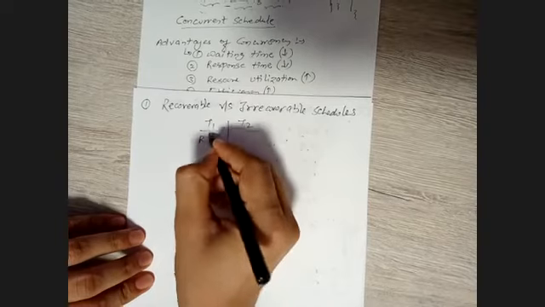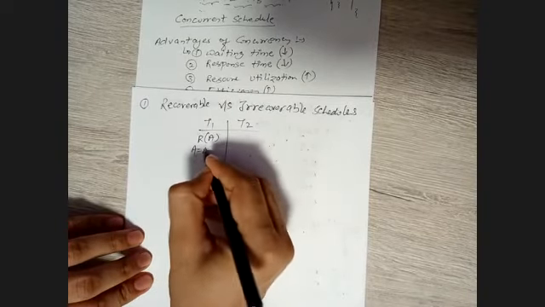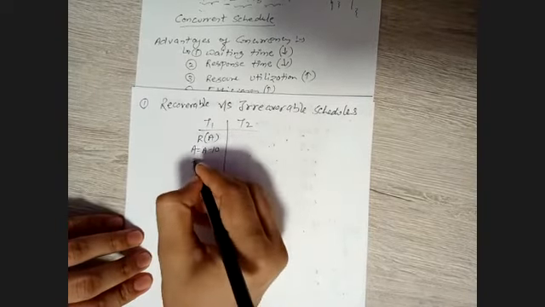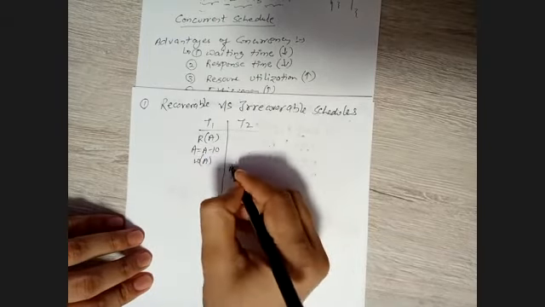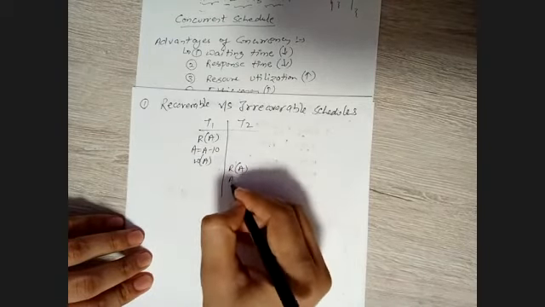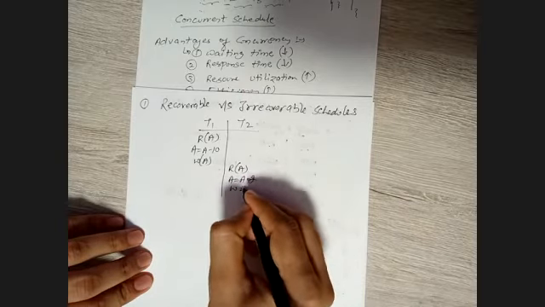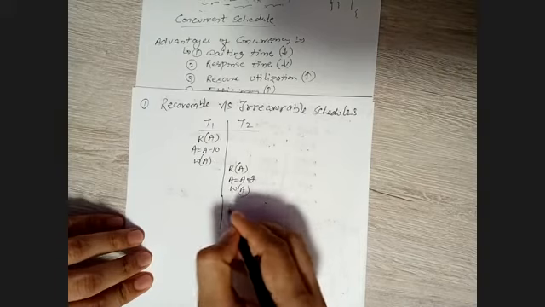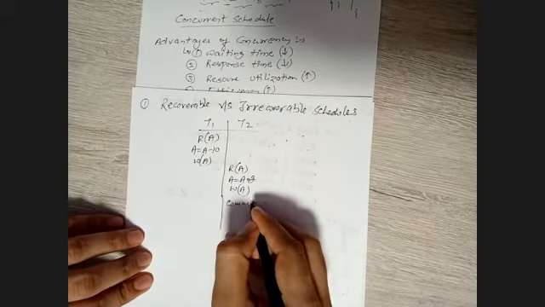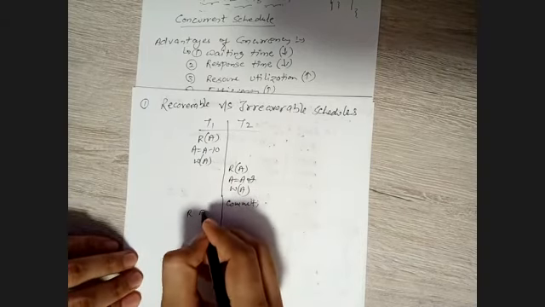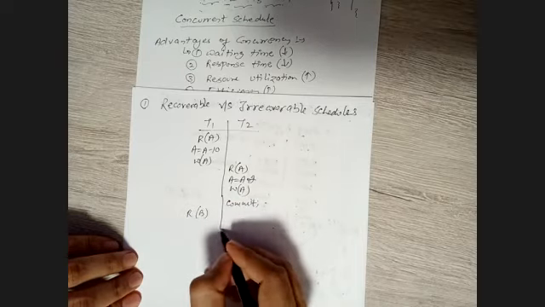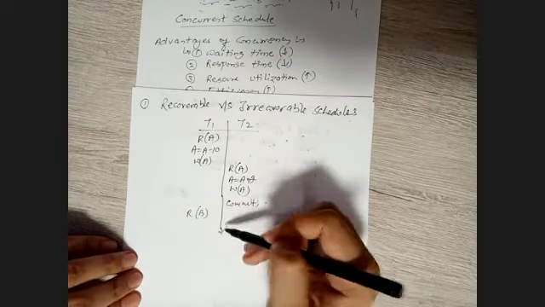The values are something like this. Fine. So this is the timeline, right? So this arrow is your timeline.